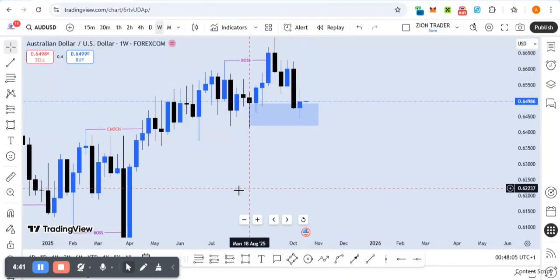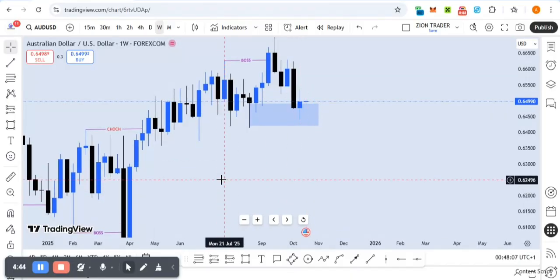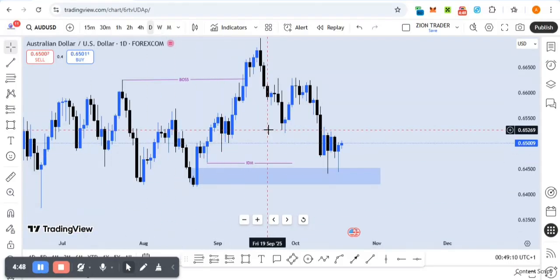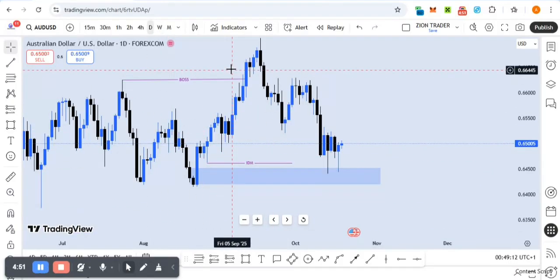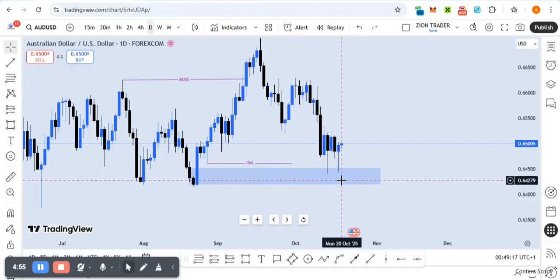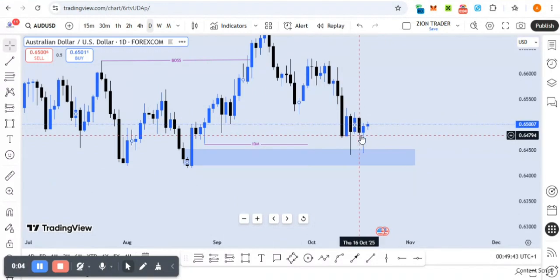But price is bullish on the weekly time frame, which is actually a retracement on the monthly time frame, right? So on the daily time frame, we can see we have the breakout structure still consistent, right? And also price is here already. So we are looking at buying from this point. There's actually a good rejection at this point already.